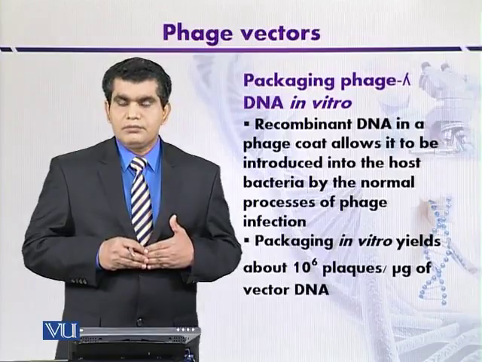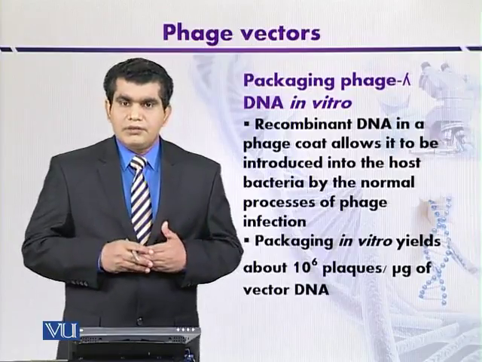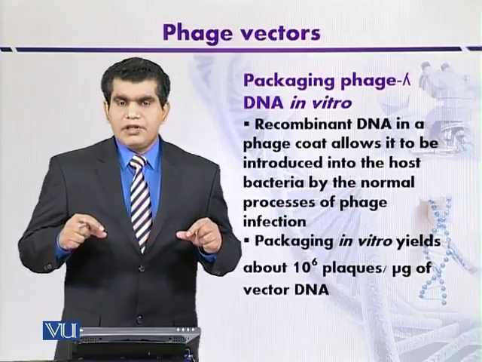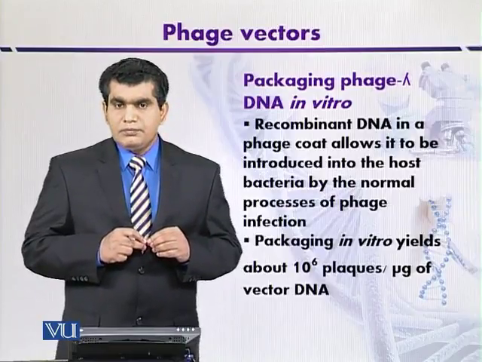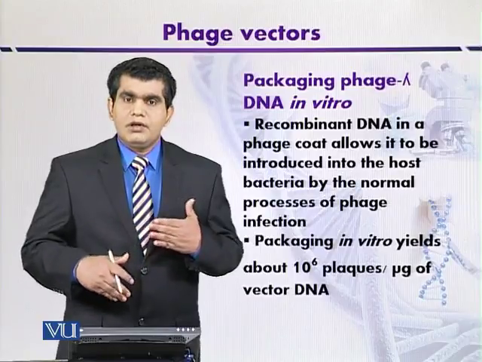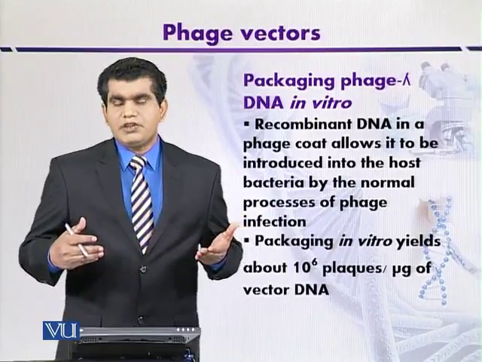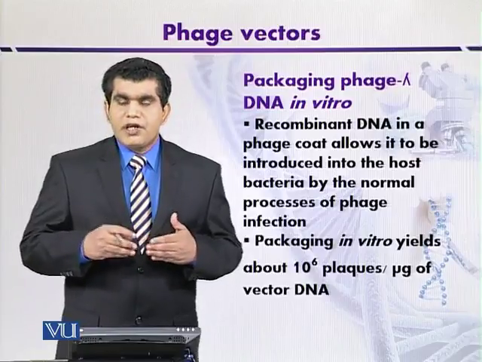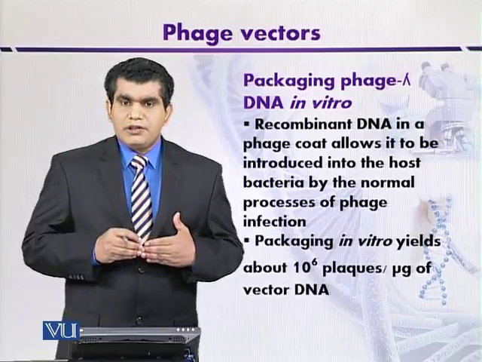On the other hand, if we use the optimum length of the recombinant DNA molecule, between 40,000 base pairs and 53,000 base pairs, then we can get viable phage particles.